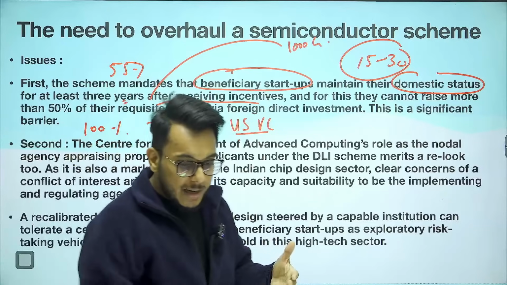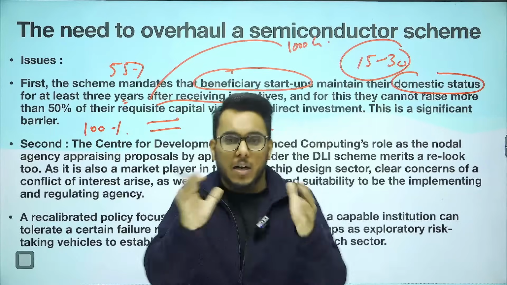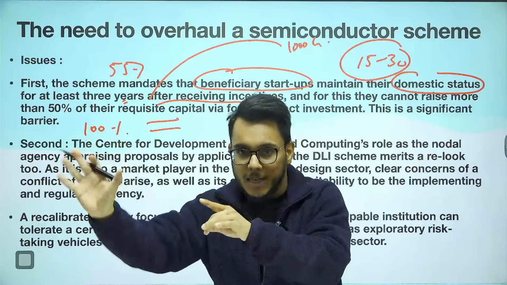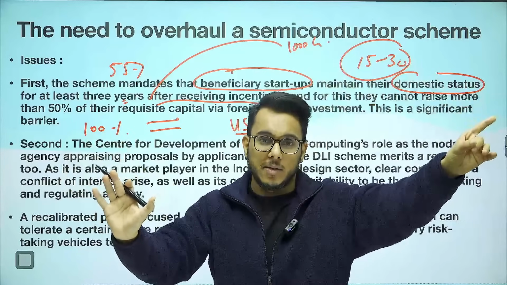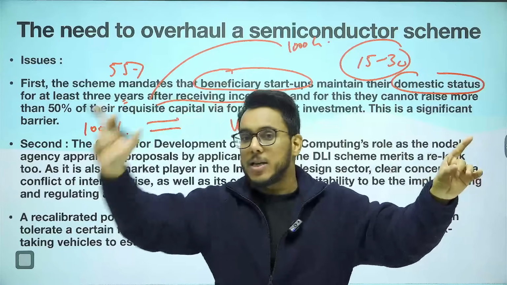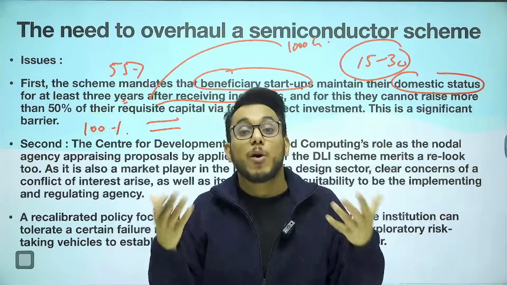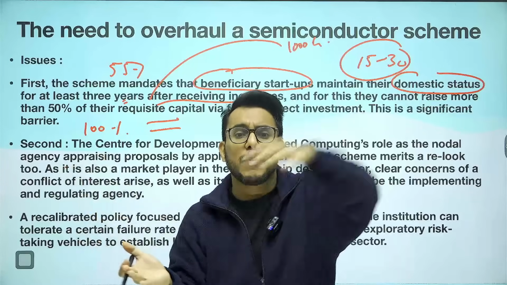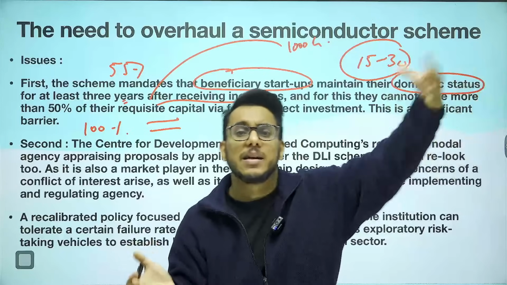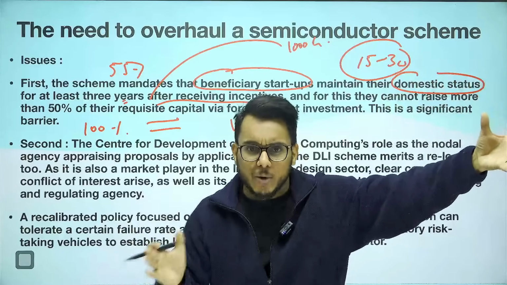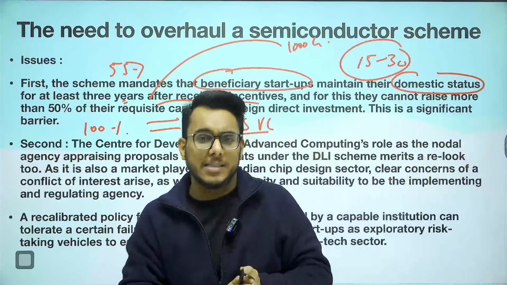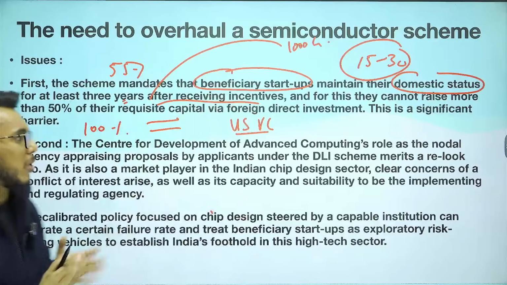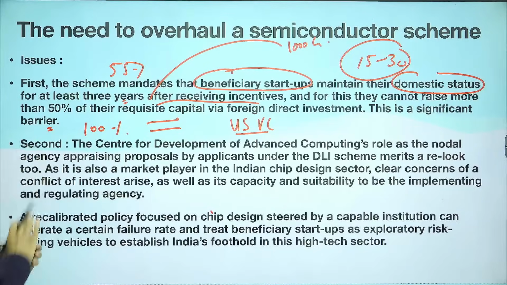Now, what has happened? The founders come across a situation where if you want to get the government money, you cannot raise foreign funding, and if you raise foreign funding, then you are not eligible for that. And often founders, here 15 to 30 crore rupees is nothing compared to the hundreds and hundreds of crore rupees that they can raise from overseas. So they go towards raising funding overseas. Because of that, a large number of startups are not interested in this particular scheme. So this is a significant barrier.